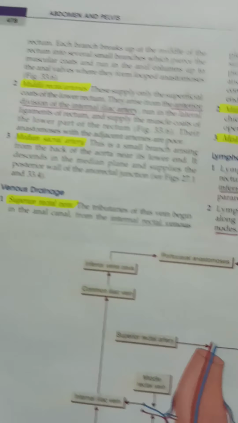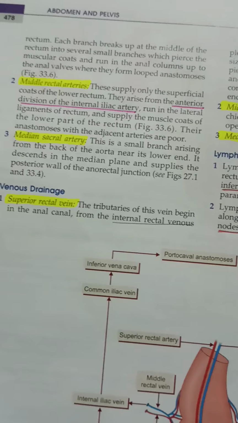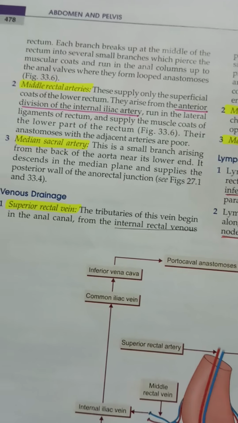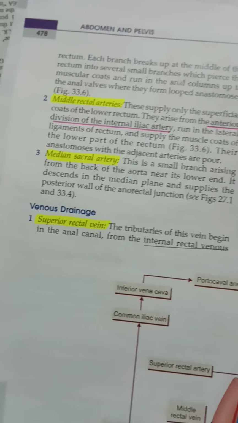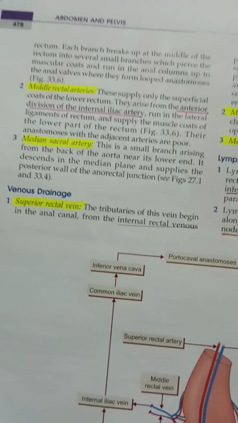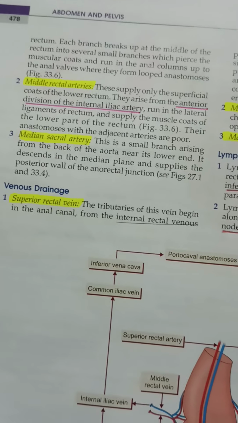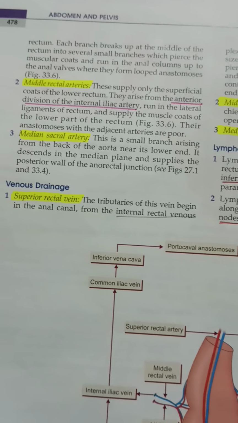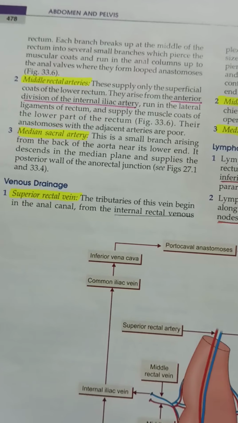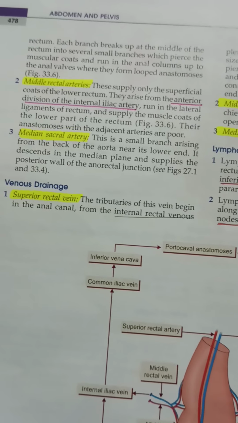Then you have the middle rectal arteries. They supply only the superficial coats of the lower rectum. The superior rectal artery is going to supply almost the superior part. When it comes to the lower part, that is the middle rectal artery. These supply only the superficial coats of the lower rectum. They arise from the anterior division of the internal iliac artery, run in the lateral ligaments of the rectum and supply the muscle coats of the lower part of the rectum.